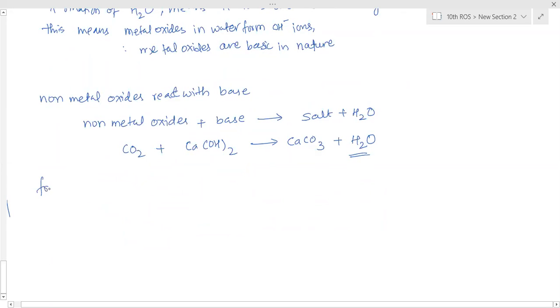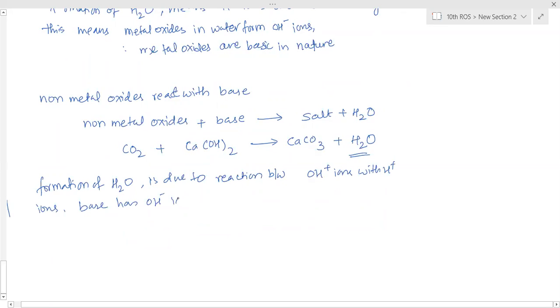Formation of water is due to the reaction between OH minus ions and H plus ions. The base has given OH minus ions. So H plus ions are formed by the non-metal oxide in water.